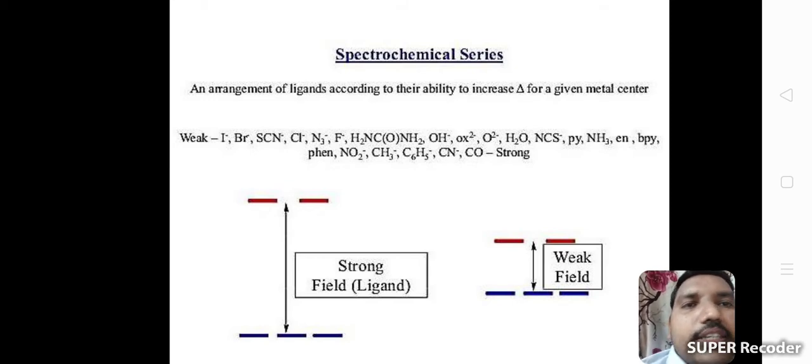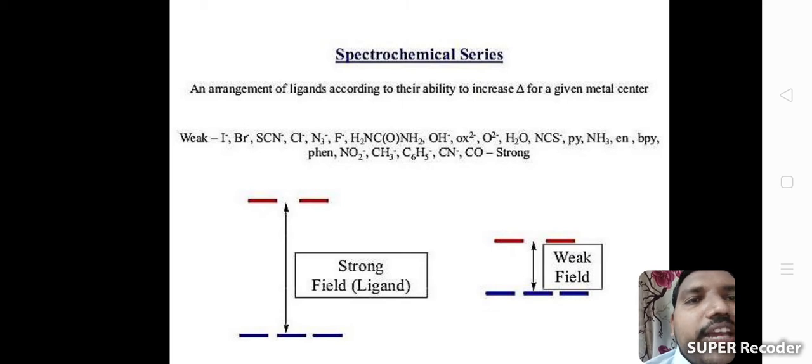Weak field ligands: iodide, bromide, thiocyanate, chloride, nitrate, fluoride, urea, hydroxide, oxide, oxygen, water, thiocyanate, pyridine, ammonia, and so on, then phenyl, nitrate, methyl, benzyl, cyanide, carbonyl.